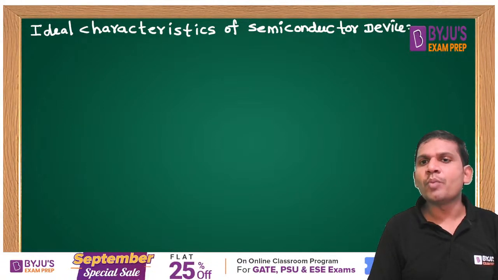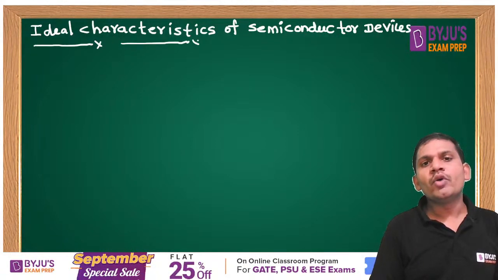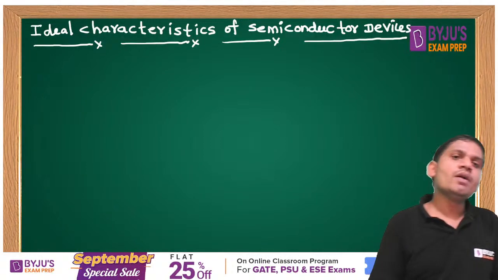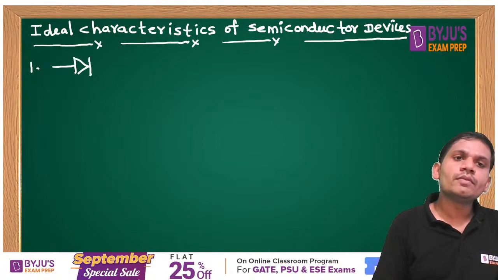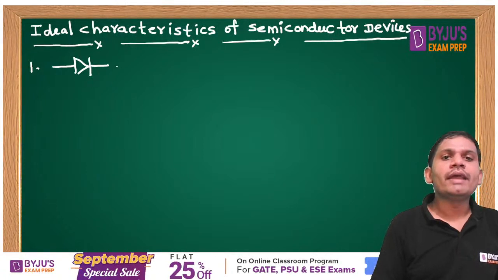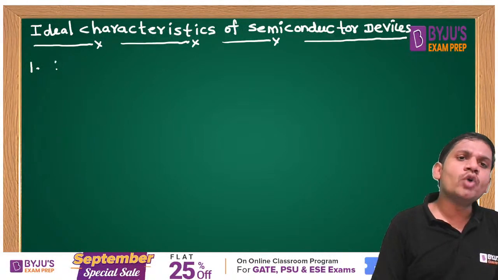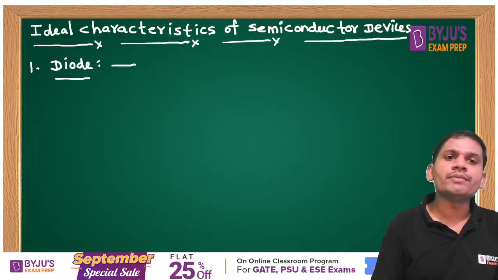This is also important with respect to fundamentals. We may expect a question based on the ideal characteristics of semiconductor devices, students. For example, if it is given a diode, what is the ideal characteristic of a diode? I am not explaining in detail how to draw all of these. I am just giving the summary points and summary formula, students.